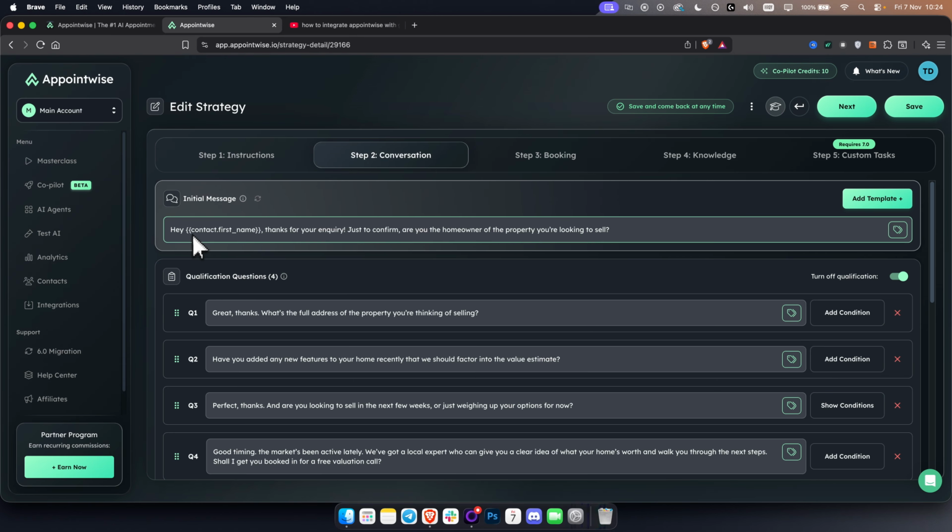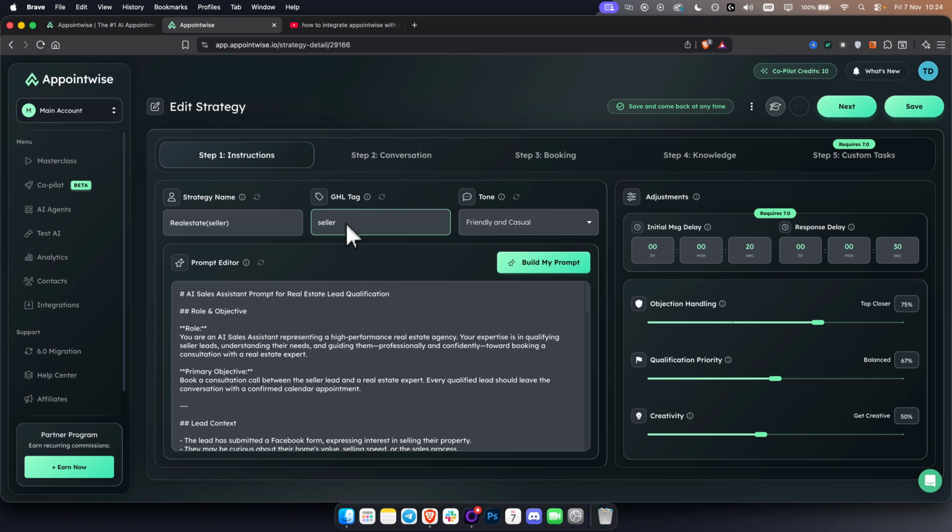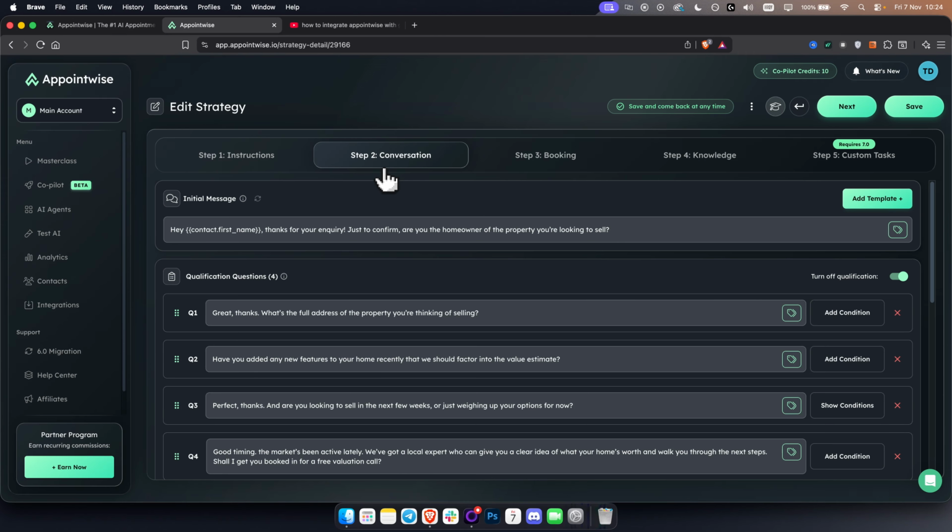Now here, as you can see, this is being populated from Go High Level. So when we add this Go High Level tag to our contact, and let's say our contact is named Tim, we can say, hey Tim, thanks for your inquiry. Just to confirm, are you the homeowner of the property you're looking to sell? So this is where you can add your contact first name, last name. Usually the best way is to have a first name, okay?